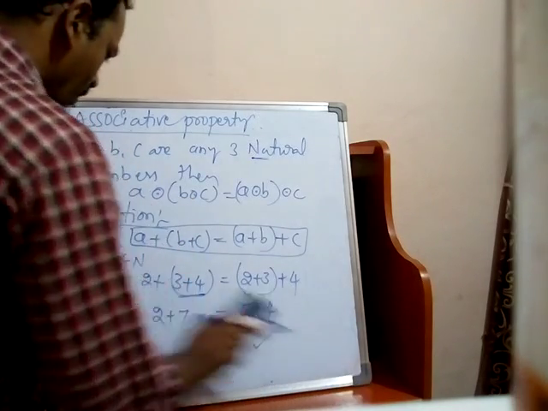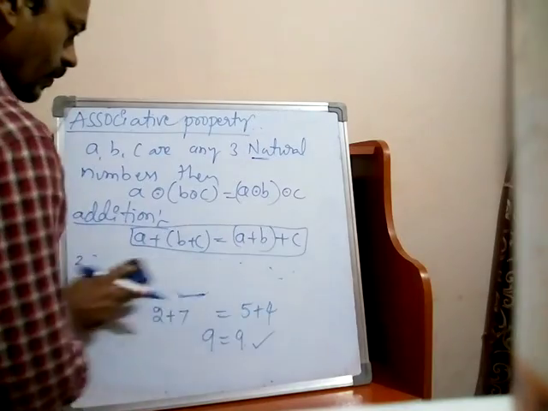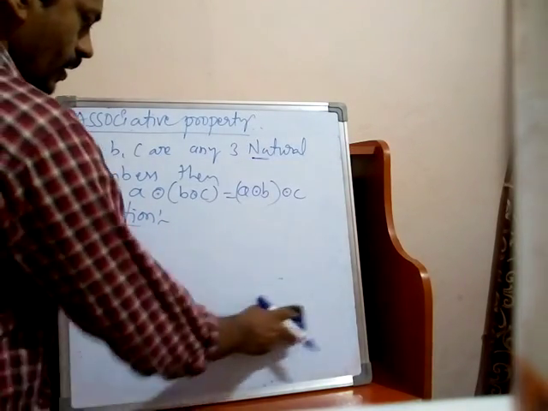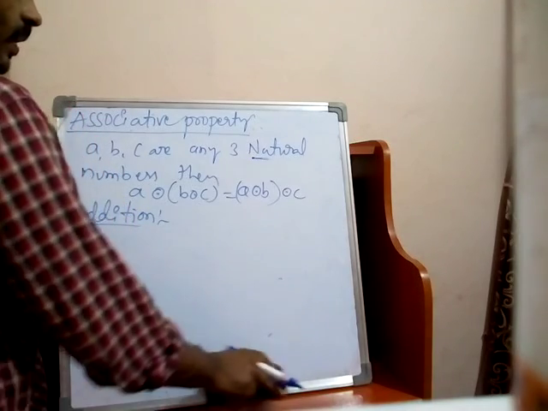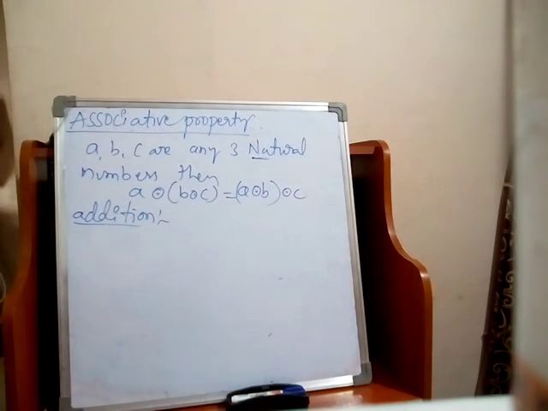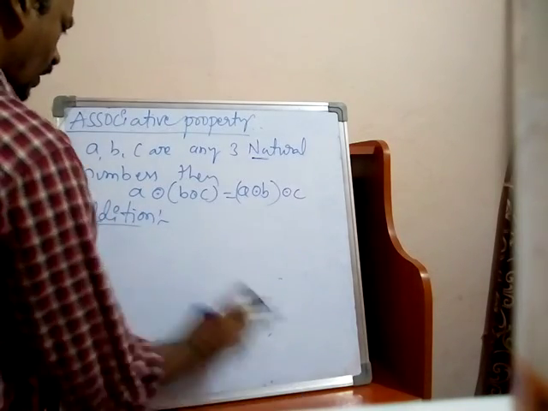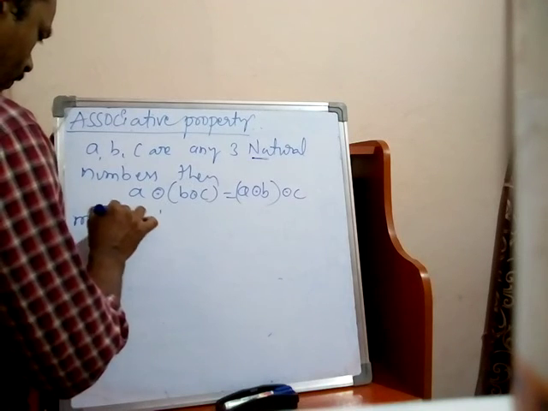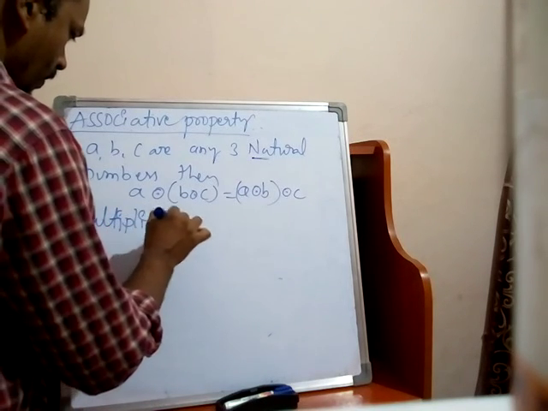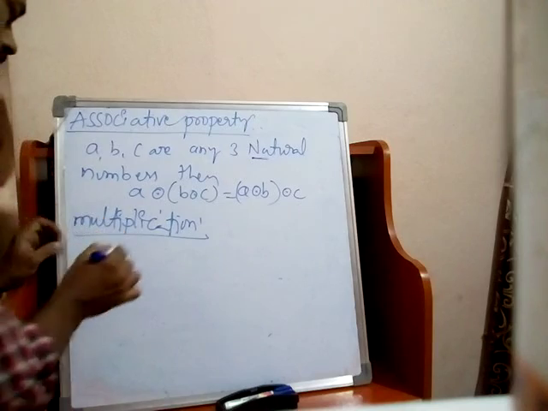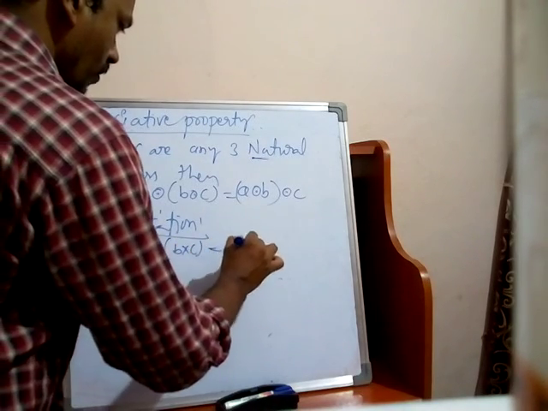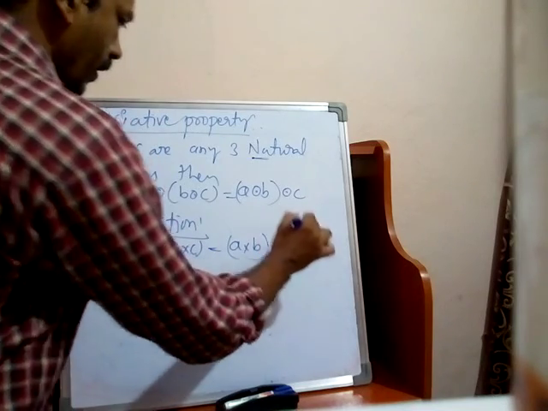So if you take multiplication, subtraction and division do not satisfy it. Any set of numbers does not satisfy the associative property with respect to subtraction and division. Now under multiplication, (a × b) × c is equal to a × (b × c).